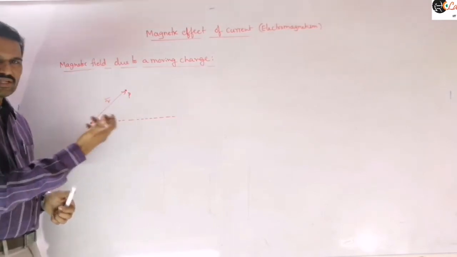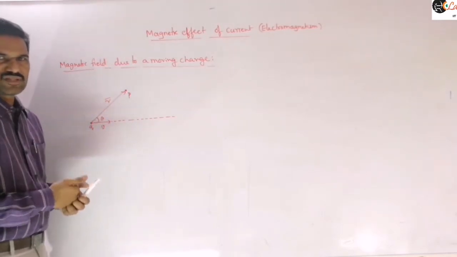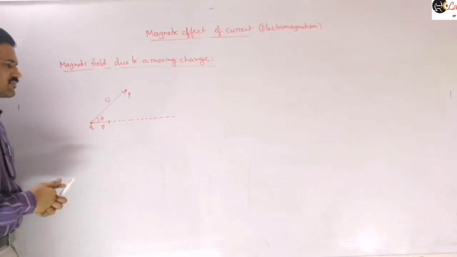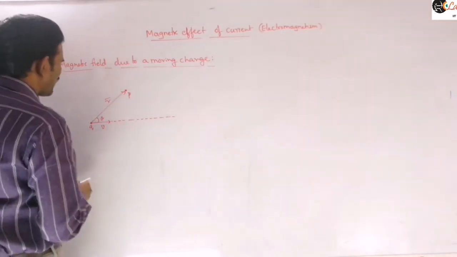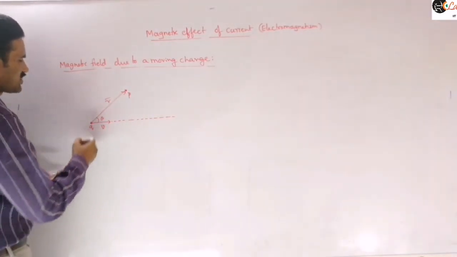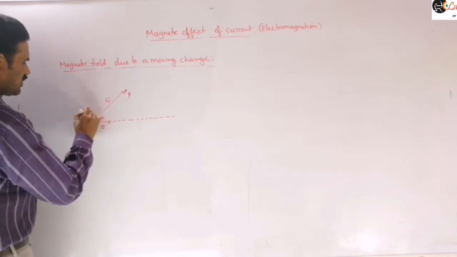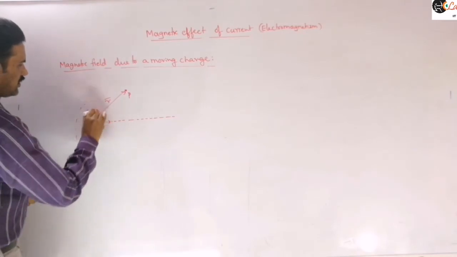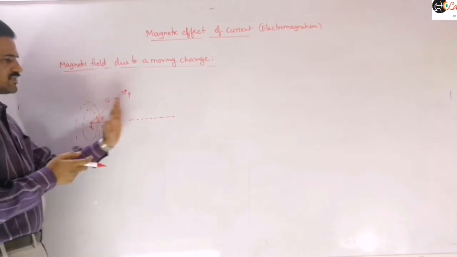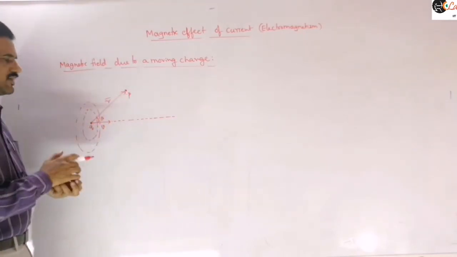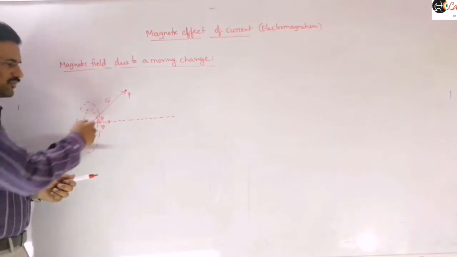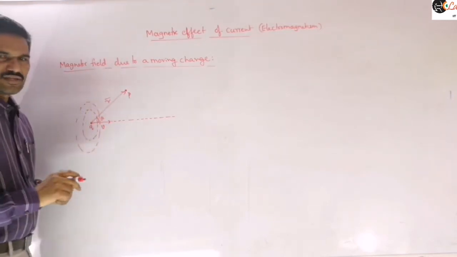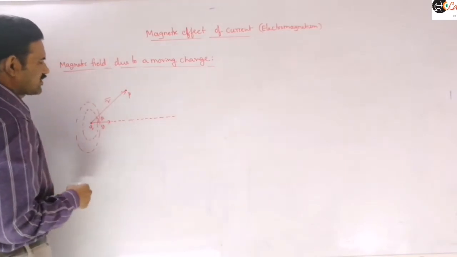After deriving the magnitude, I will explain the direction. There will be field lines around this charge, perpendicular to the velocity. The line of velocity will be the axis, with concentric circles around it. That is the direction of the magnetic field.